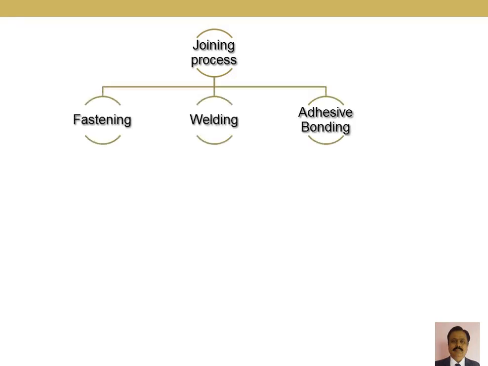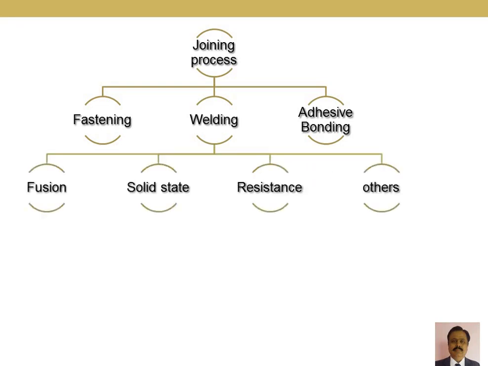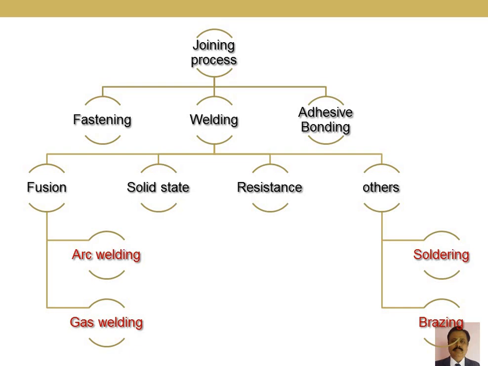Let's see how the joining process is classified. It is classified into three categories: fastening, welding, and adhesive bonding. Further, welding is divided into fusion, solid state, resistance, and others. Fusion welding is further classified into arc welding and gas welding. Other processes are soldering and brazing.